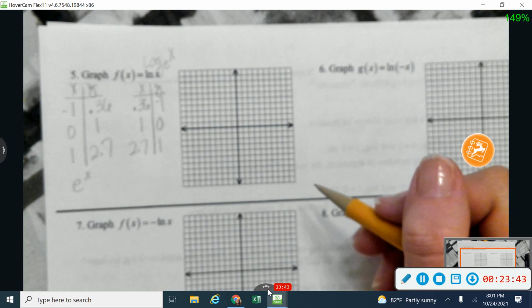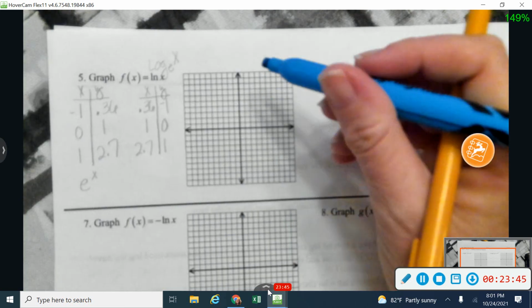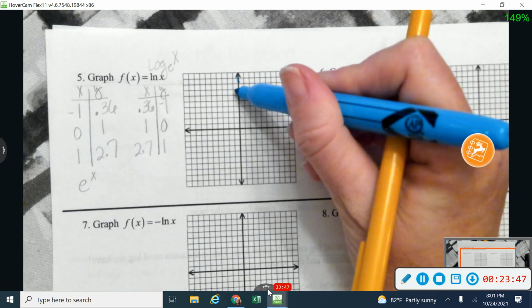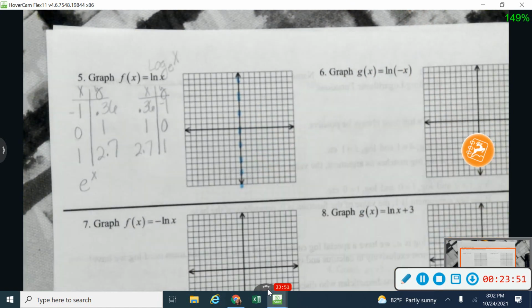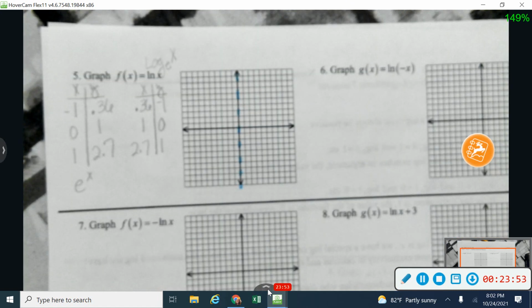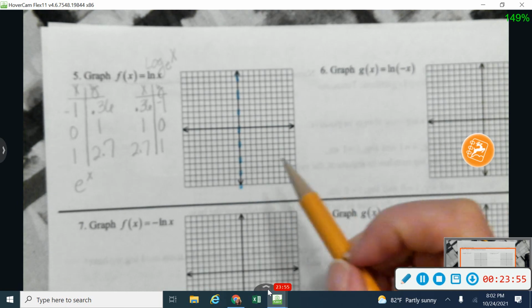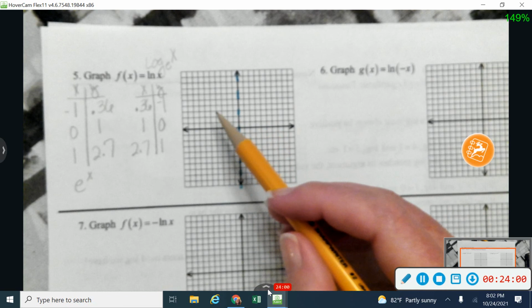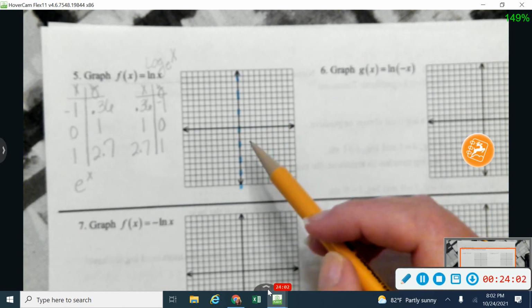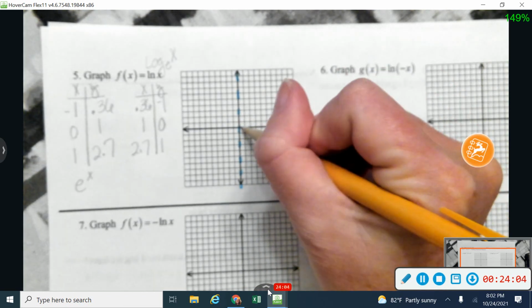Okay, so my asymptote's not going to change. My asymptote's still going to be a vertical asymptote right here on my y-axis. And again, no matter what your base number is on these logarithms, you're still going to have that same vertical asymptote. The only thing that will change that will be a move to the left or a move to the right.